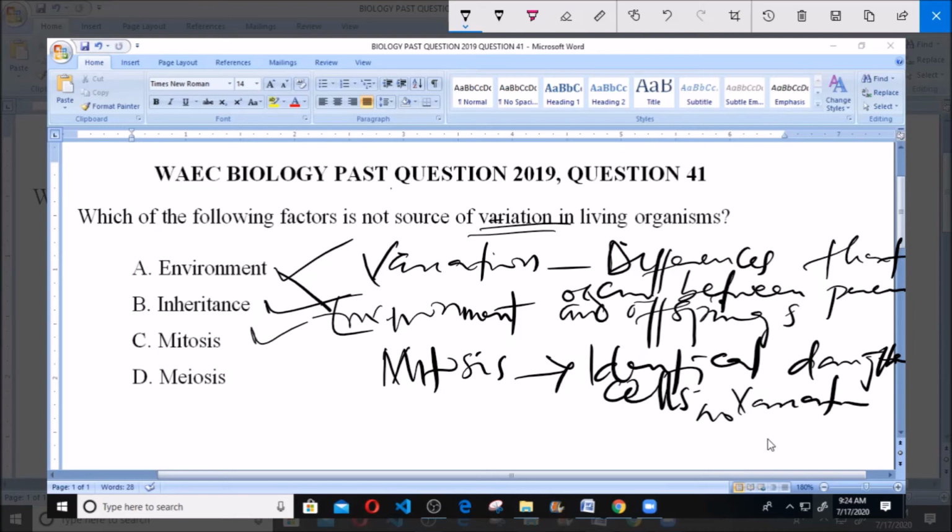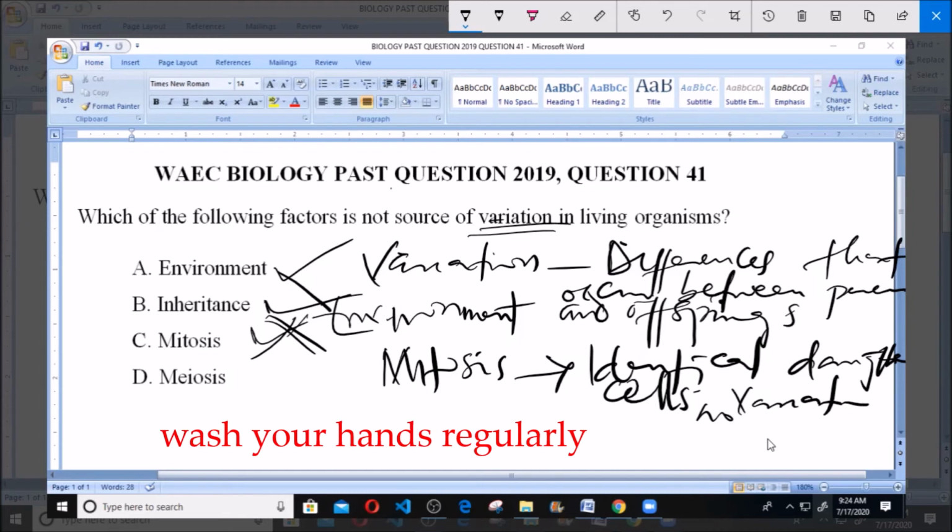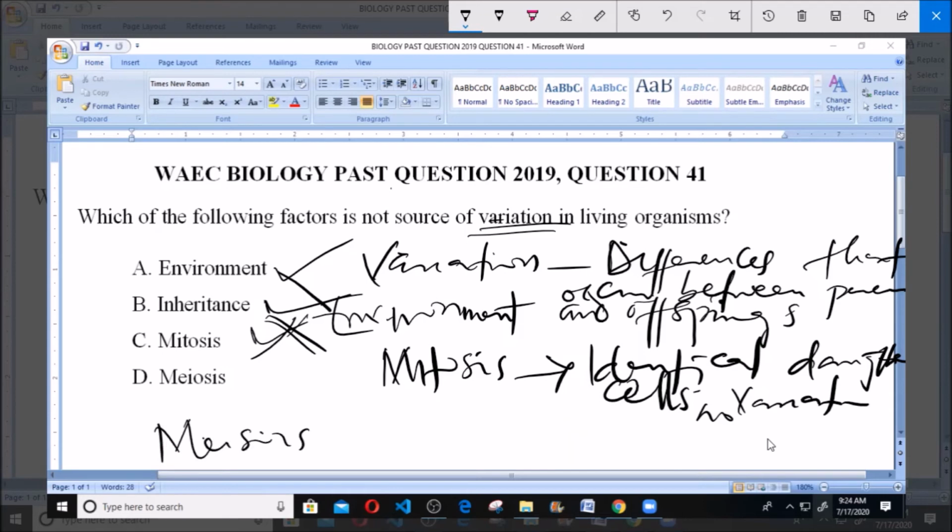Now, meiosis is what? This is the cell division that occurs in germ cells. When I say germ cells, this is cell division that leads to reproduction. Now, in meiosis, there's independent assortment of genes. This independent assortment of genes leads to the formation of different traits,